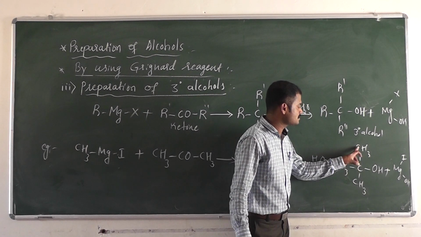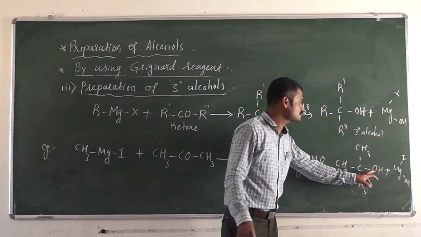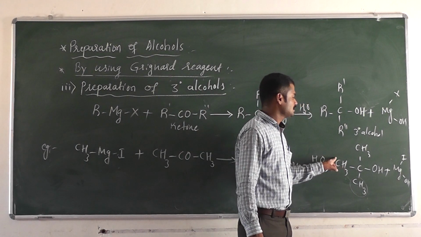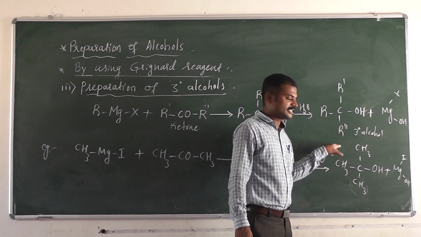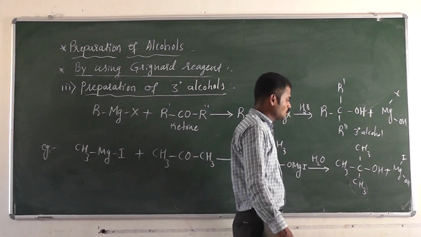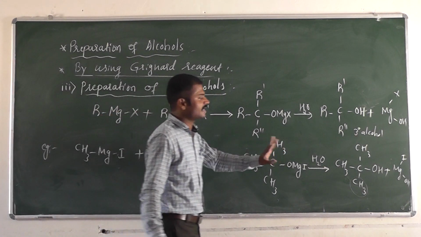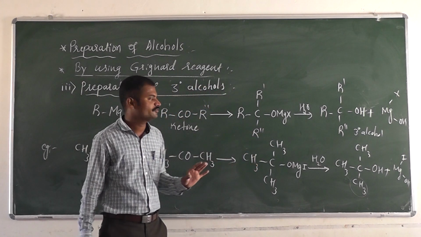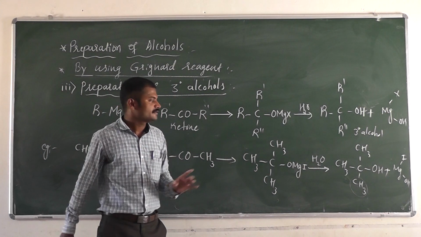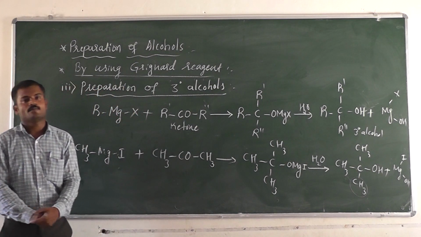See, there are 3 carbon atoms, 1, 2, 3. Here it is a substituent group, here it is a substituent group. See what happens, the IUPAC name of the compound. Propane is there, the parent chain is propane. So 2-methyl propane 2-ol. Why is it 2-ol? The OH group is linked with the second carbon. Therefore, it is 2-methyl propane, because the methyl group is attached to the second carbon. 2-methyl propane 2-ol is the IUPAC name of that compound.